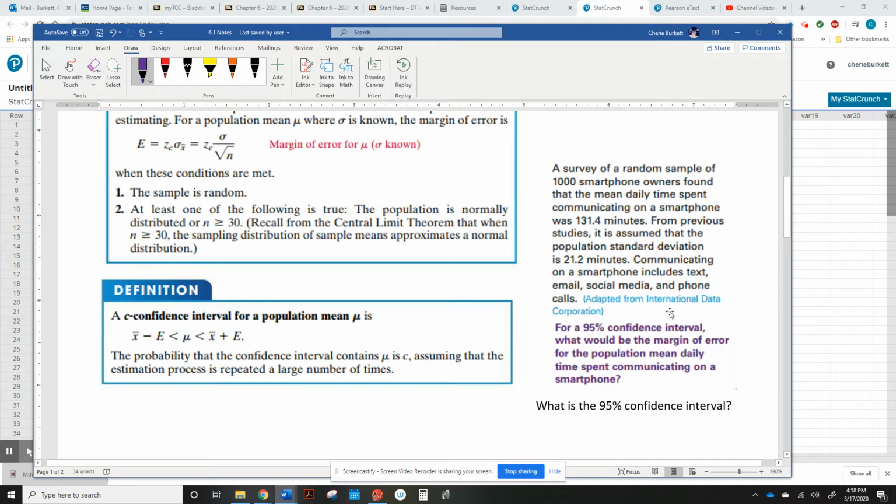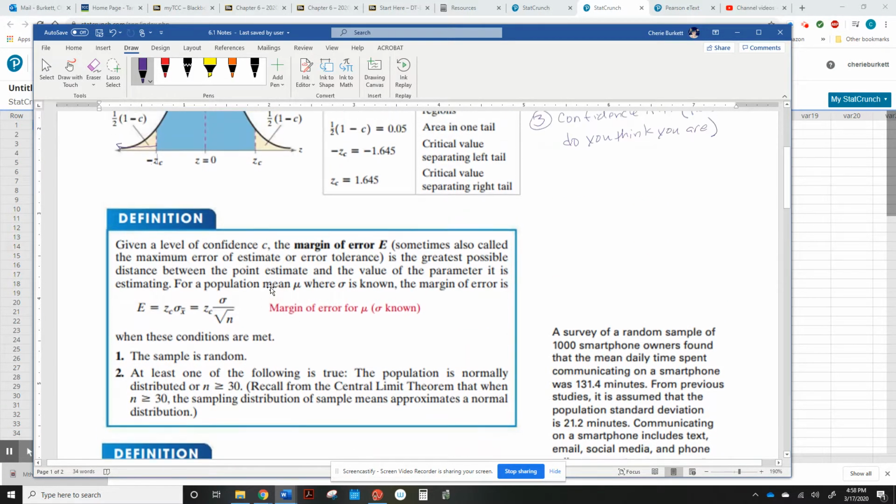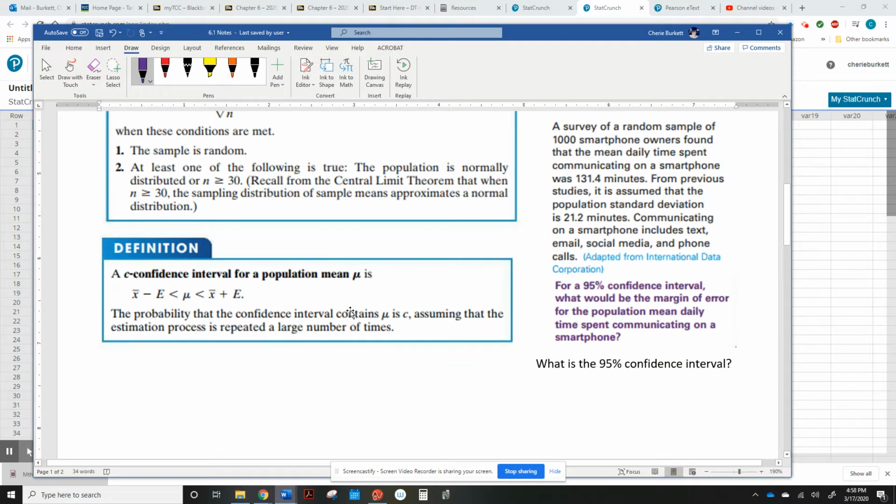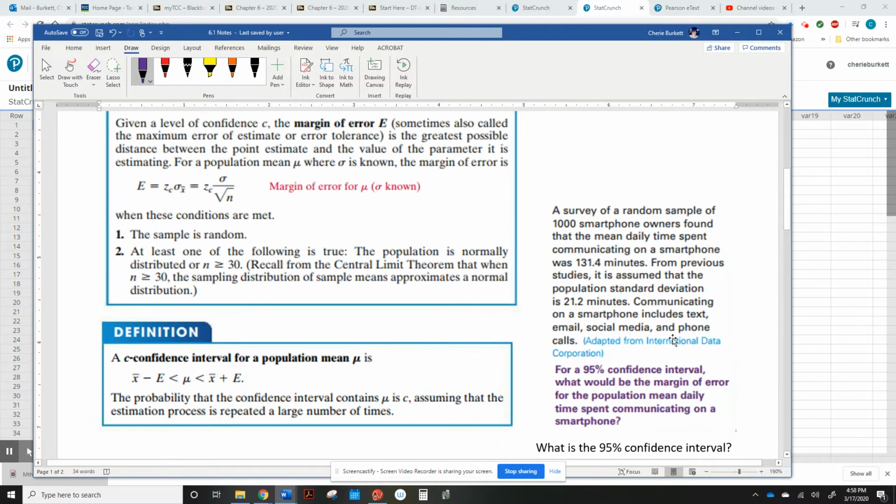Okay, so the first problem that I'm going to work is this over here. This is the problem. I'll explain all of this. This is what you use these formulas right here if you were doing it by hand. So I'm going to jump straight to StatCrunch and talk to you about the problem. So all of this is the information.